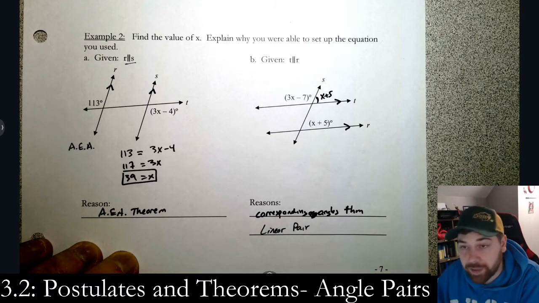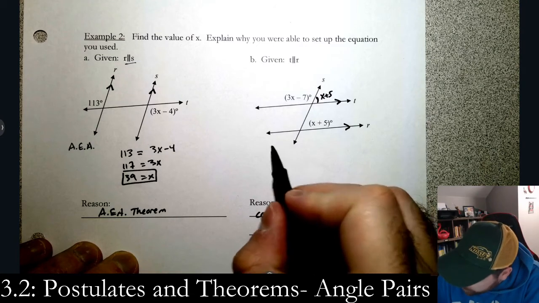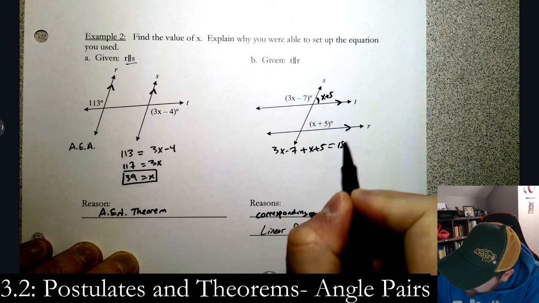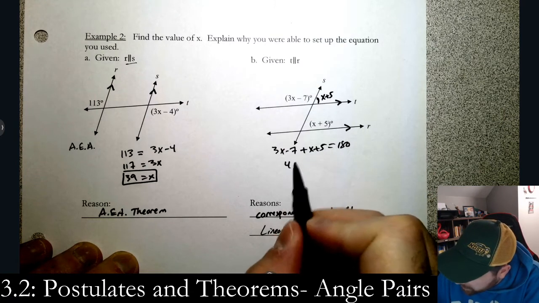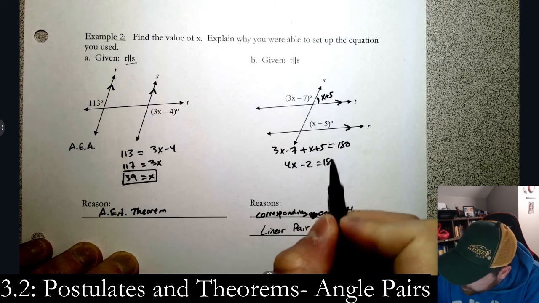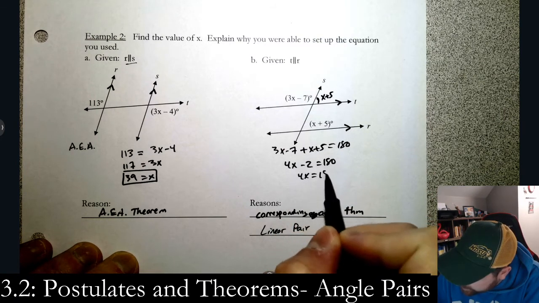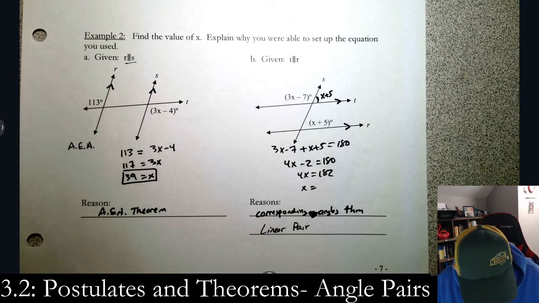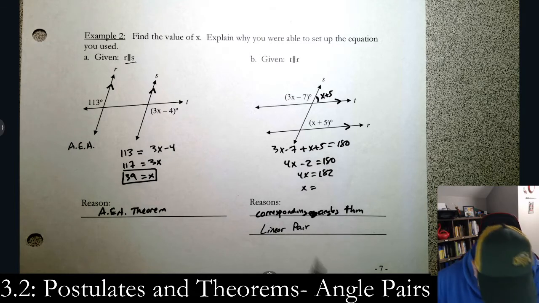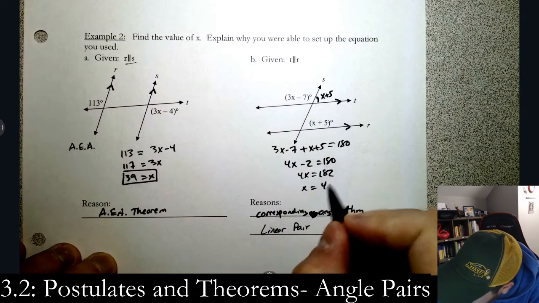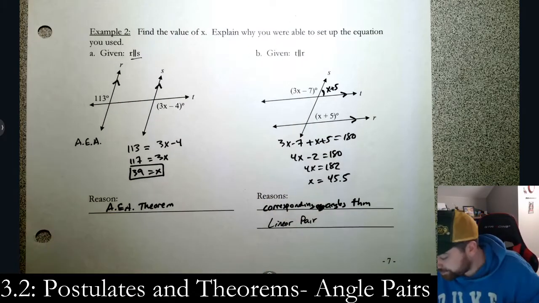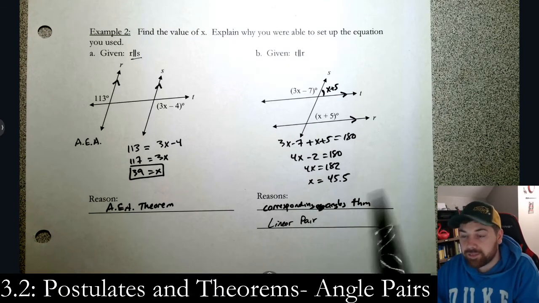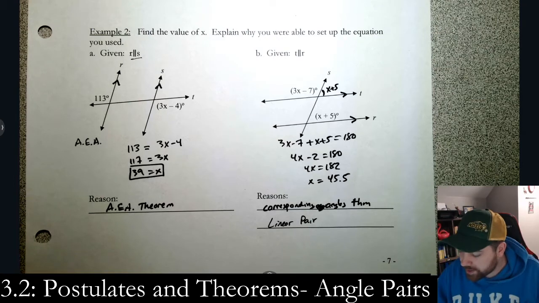And I know that linear pairs add up to 180. So I can go 3x minus 7 plus x plus 5 equals 180. And I can solve this. Combine like terms, add, and divide by 4. 45.5. Makes you think I messed up on the algebra there, but maybe not. So 45.5 is our x value.